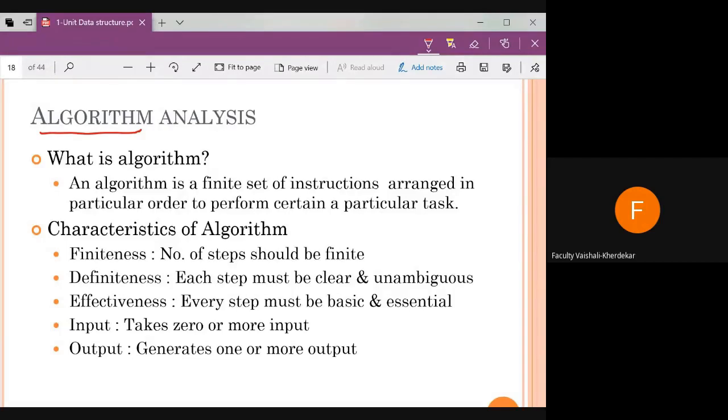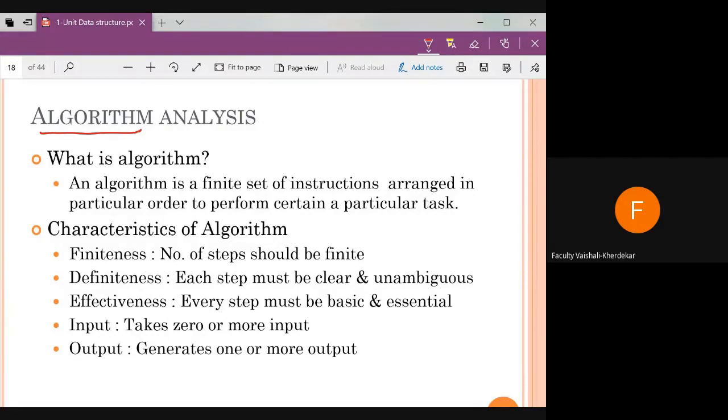The idea behind a program is also right, but again that is present in the form of instructions, and those instructions must be in a particular order to perform certain tasks.